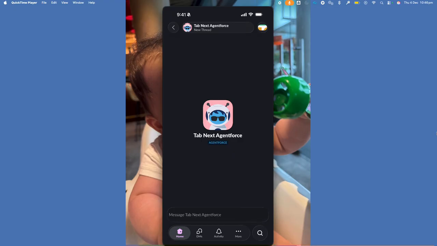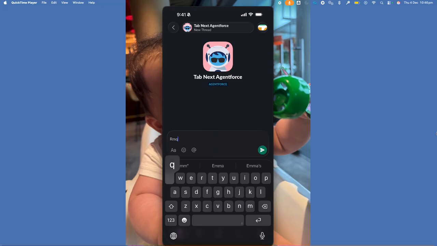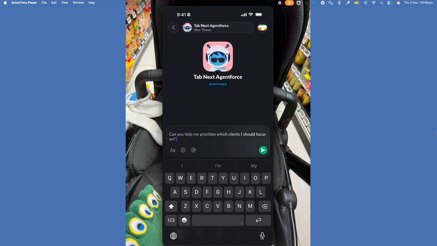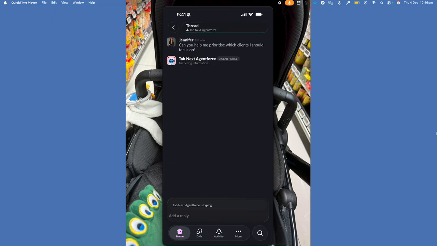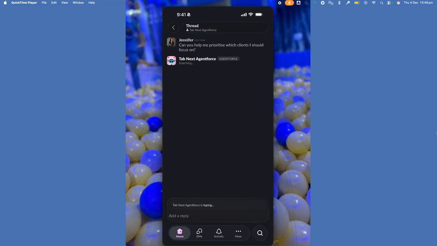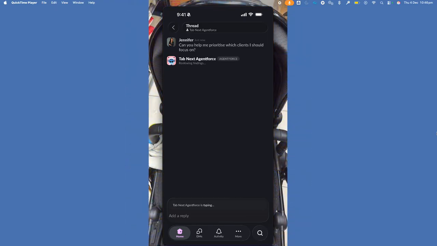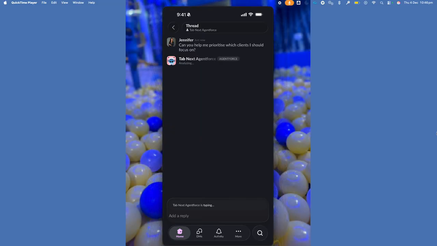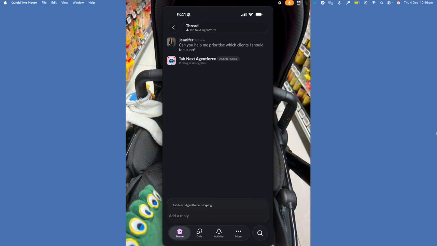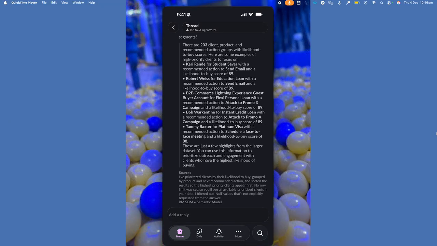So let me type in my first question. In this scenario, I'm going to be asking Agentforce, can you help me prioritize which clients I should focus on? Because again, if you remember through the story, I got notified that my AUM has been declining. So I wanted to look at how I reach the target of my assets under management. And for that, I'm going to ask my Tableau Next Agentforce or concierge service to help me prioritize my clients.